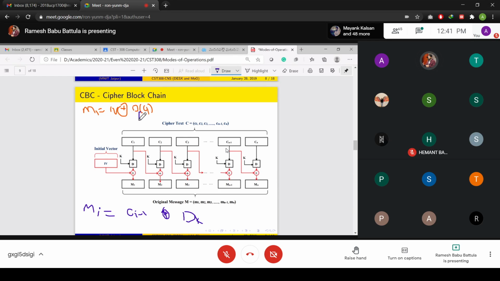I forgot key K here. This is the equation we generally use to decrypt the whole message, that means the whole information.